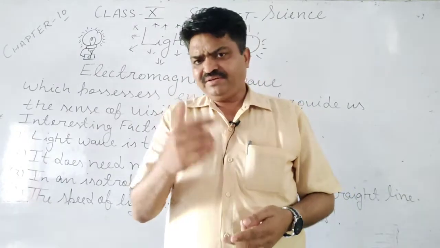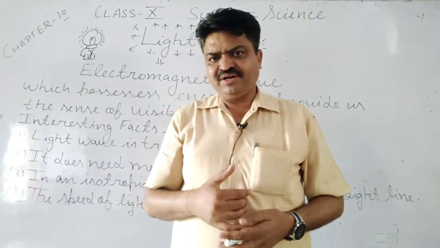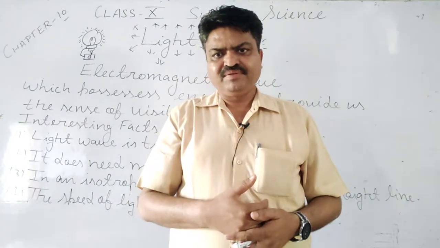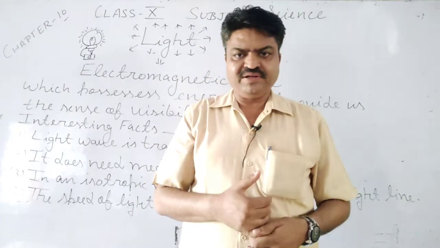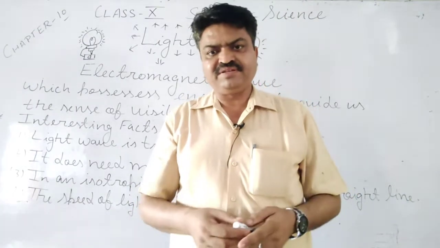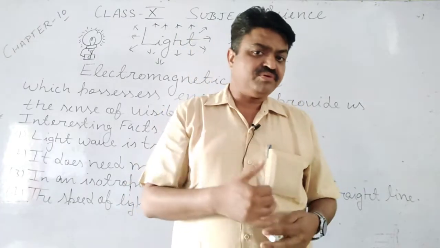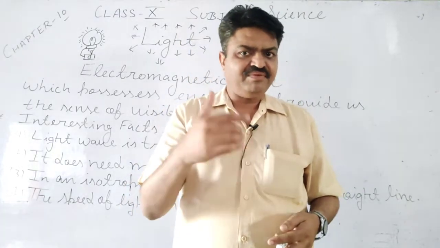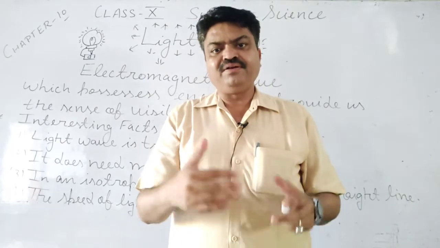And there is one insect, student, that can produce the light, and that insect is known as the lightning insect, and in Hindi we say it jugnu. That's why we can say that insect is a luminous object.